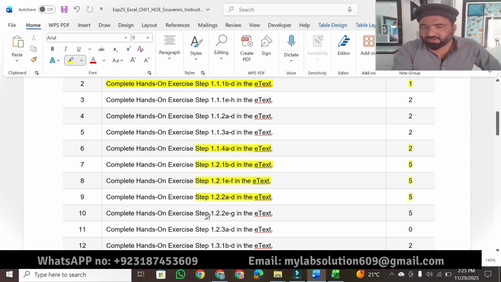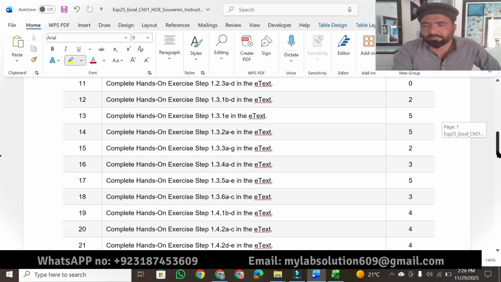Then question number 10, in the same way we will move toward exercise 1.1 2eg from the e-text. We have to solve that one because it is also much graded. So from question number 6 to question number 10, they are more graded, so we have to solve each and every question step by step. Remember that we have to open the e-textbook for this, then we will be able to solve this assignment step by step.